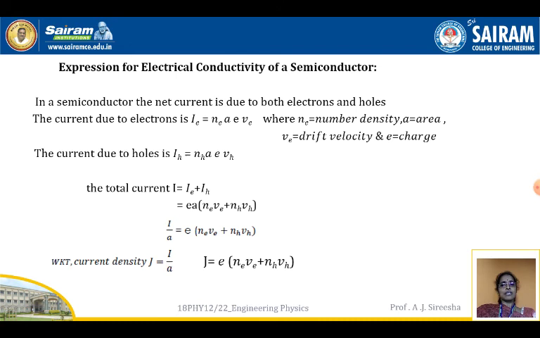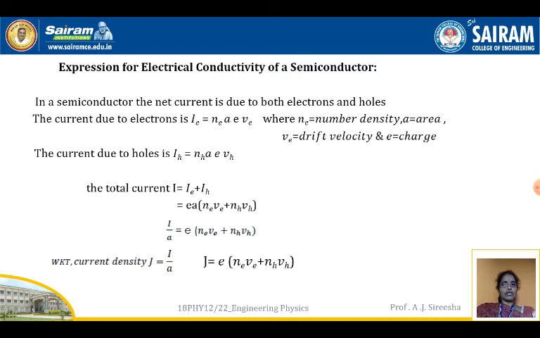Now we will see the expression for the electrical conductivity of a semiconductor. As I said, in a semiconductor, the net flow of current is due to both the electrons as well as holes. The current due to electrons is Ie, which is given by Ne A Ve e, where Ne is the number density, A is the area, V is the drift velocity and e is the charge. The current due to holes is Ih, that is Nh A e Vh.